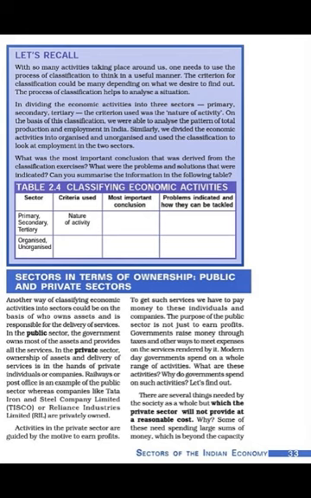Like in the public sector, the government owns the assets and provides all the services, and in the private sector the ownership of assets and delivery of services is in the hands of private individuals. Like railway or post office is an example of public sector. Tisco and Reliance are examples of private sector.